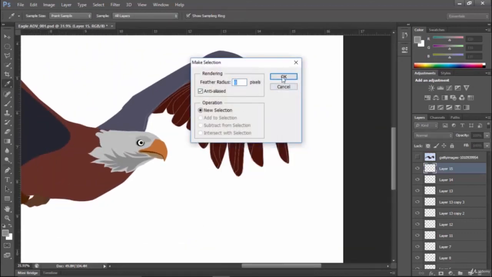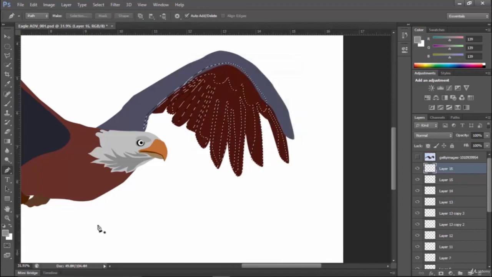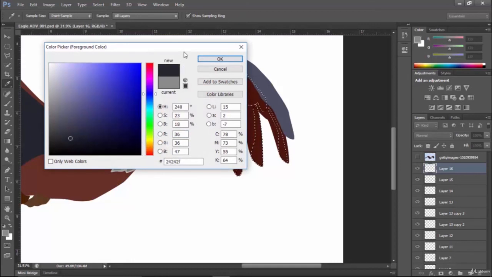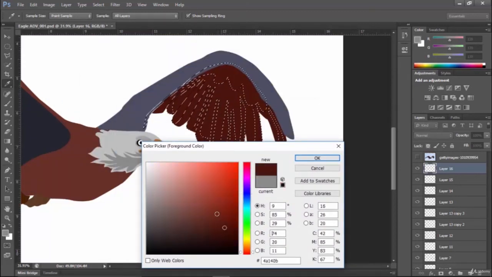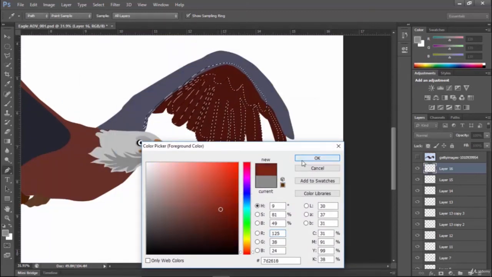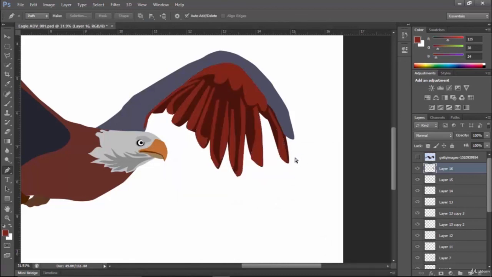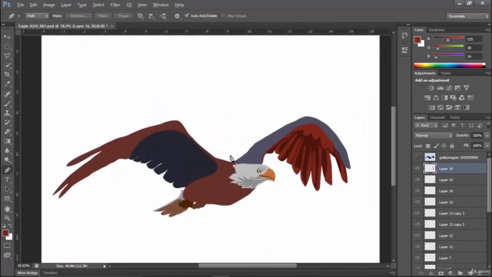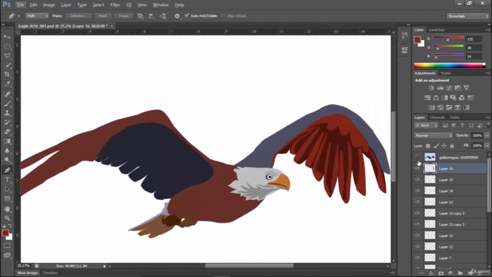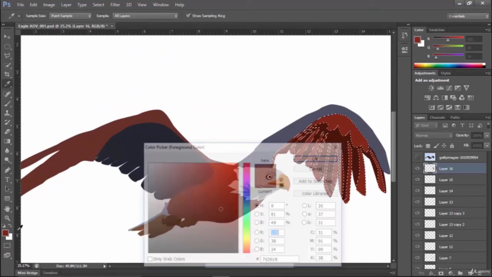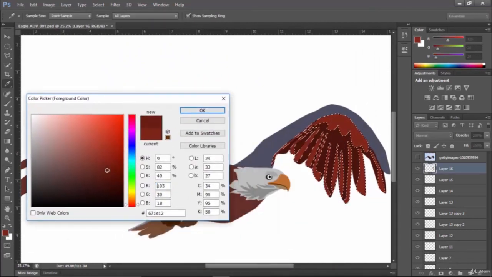Make selection, and some much lighter color. This would be fine. I need a little bit darker.